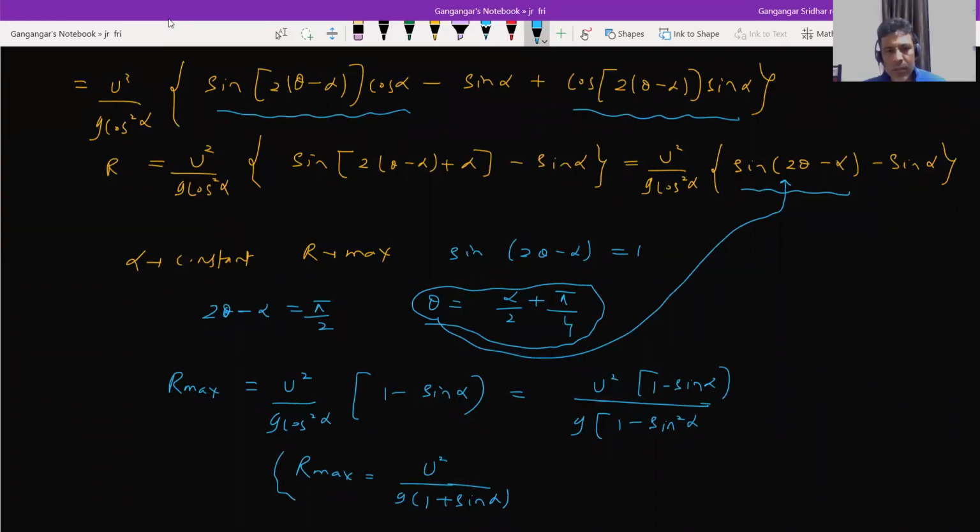This is the expression for maximum range up the incline.